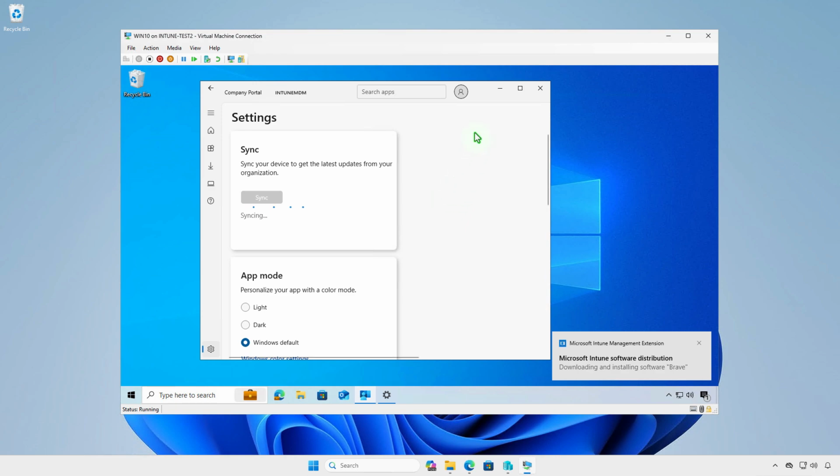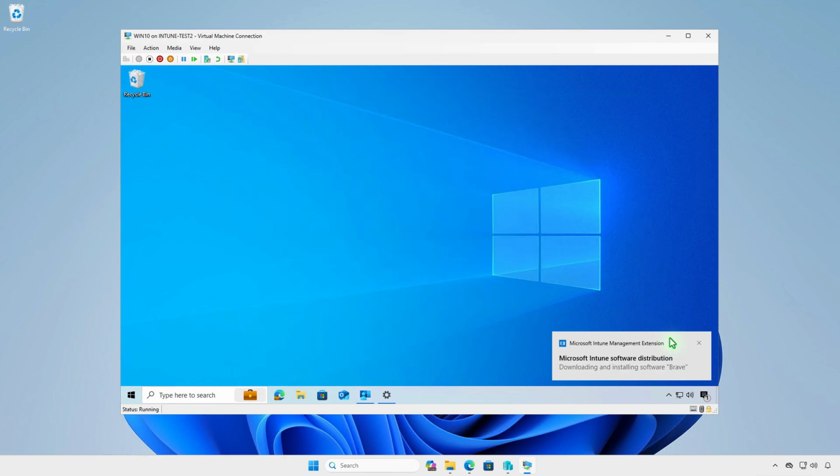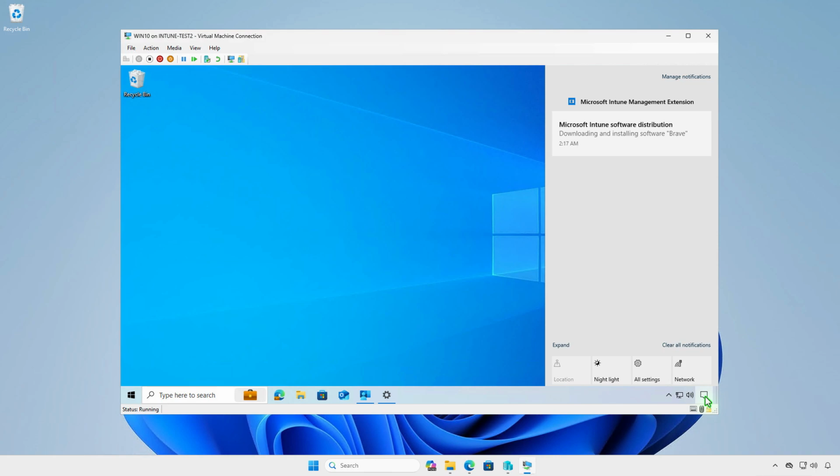As you can see, Intune is downloading and installing the app. Once the installation is complete, the app will be installed automatically on the device.